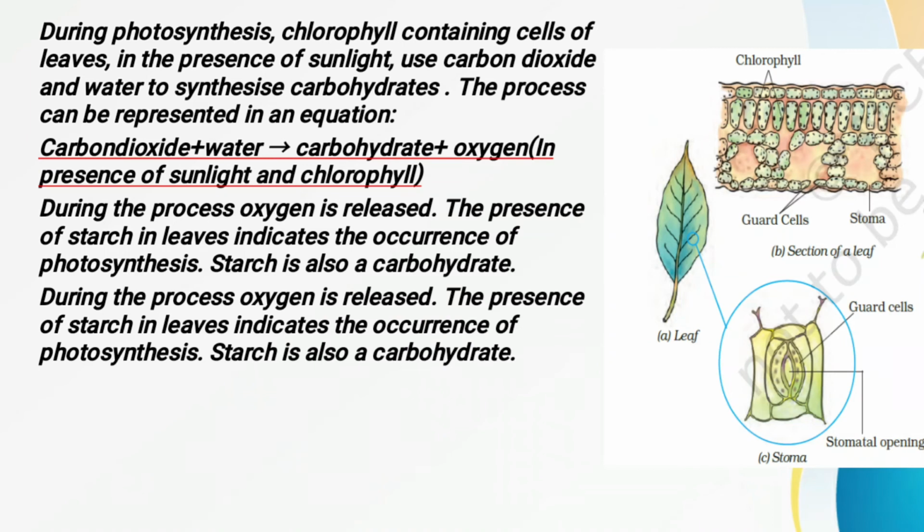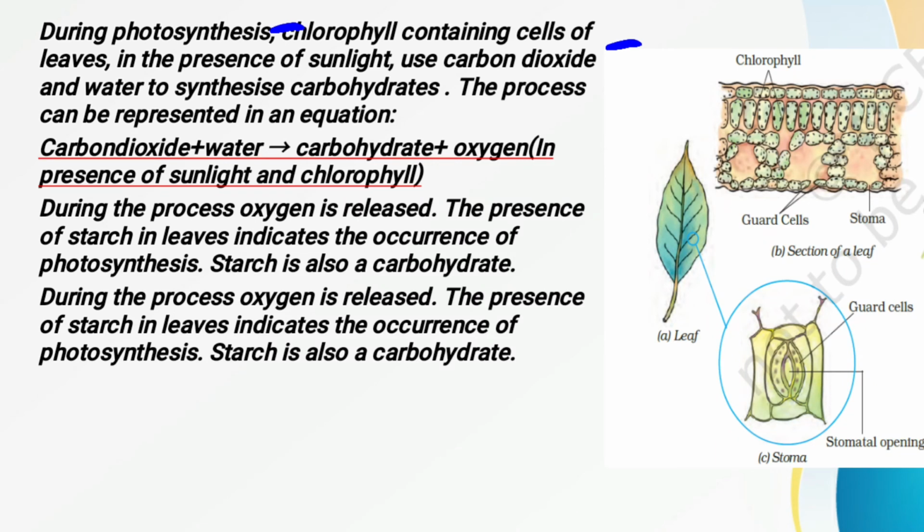Now the next one that we have to read: during photosynthesis, the chlorophyll-containing cells of leaves, in the presence of sunlight, use carbon dioxide and water to synthesize carbohydrates. Now see children, as you all know, in the cells of the leaves a green color pigment is found.